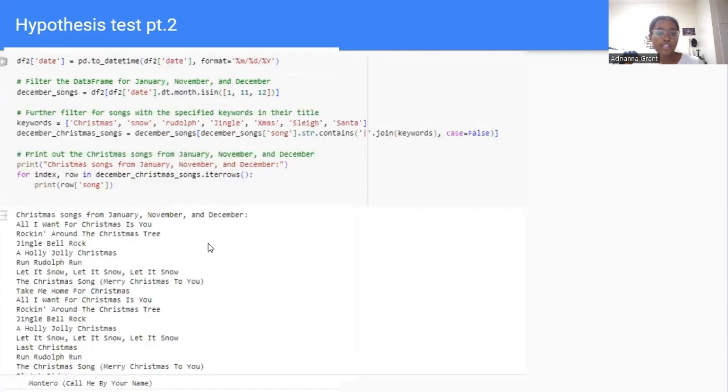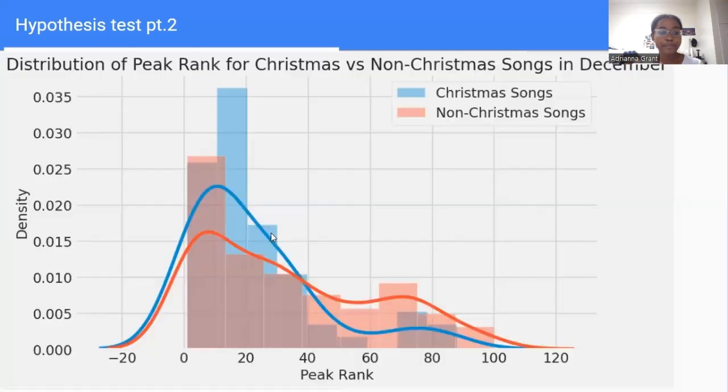So from there, we decided to filter for the songs in the data frame that had Christmas related words. So Christmas, snow, Rudolph, Jingle Bells, anything like that. And this isn't the full list, but there were a lot of songs from month 12 and 11 and 1 that had Christmas related words in them. From there, we printed out this visualization of the distributions between Christmas songs and non-Christmas songs. For Christmas songs, we see that drop off that was visualized before. So it's like this peak and then drops off, while non-Christmas songs remain a little bit more stable throughout the year because they're not made for a specific season.